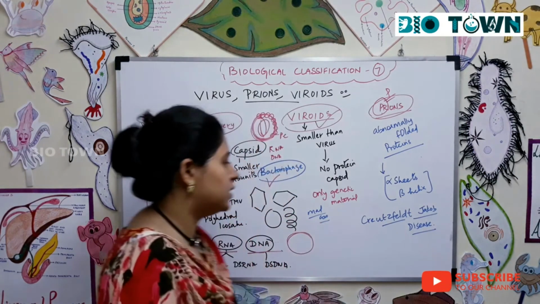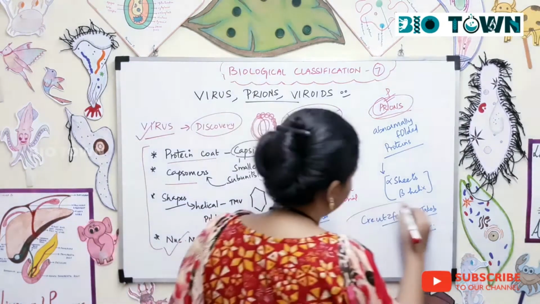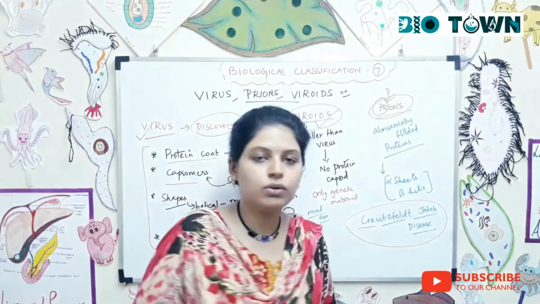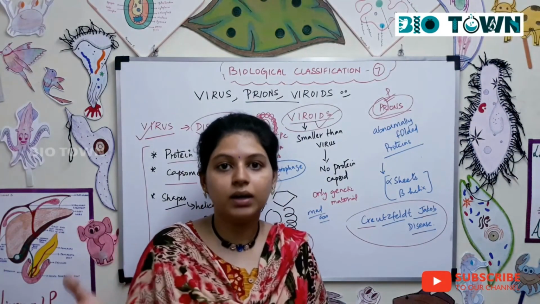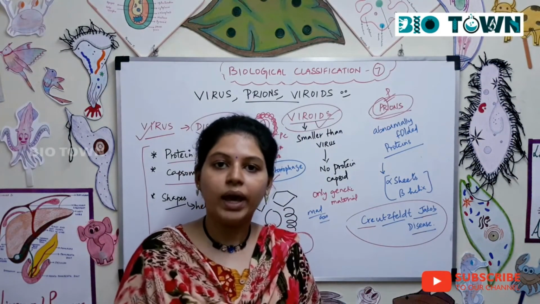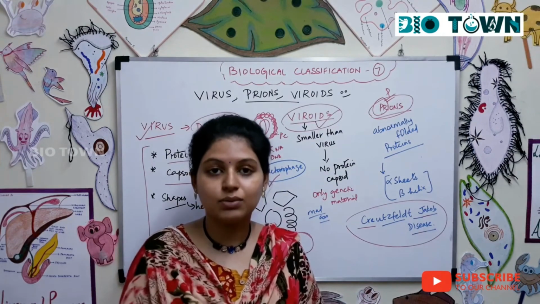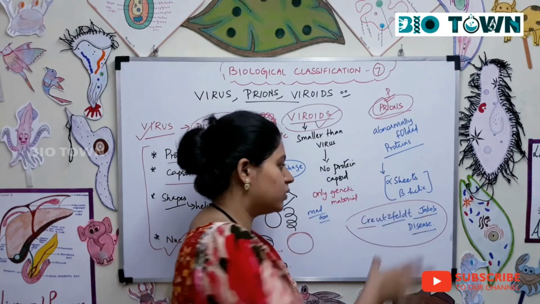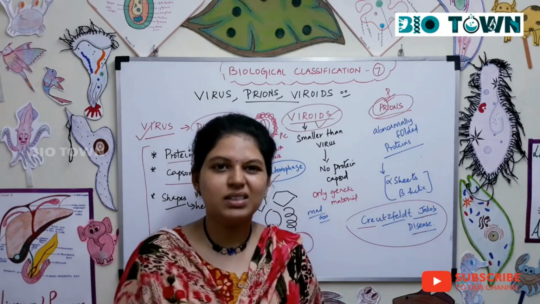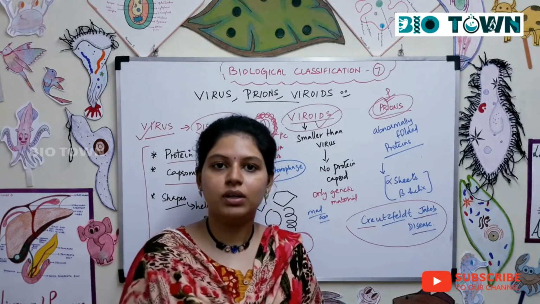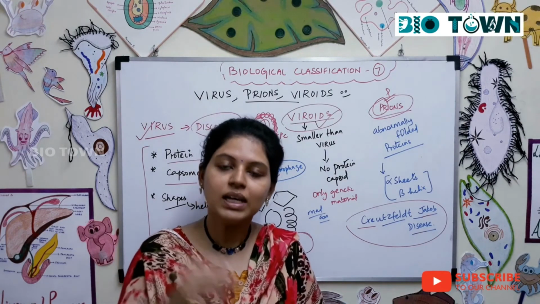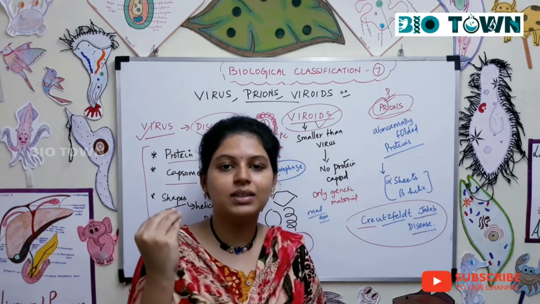So this was first isolated in a person who got Creutzfeldt-Jakob disease. It is almost like Alzheimer's, a nervous disorder, where you have shivering of hands as well as memory loss, right? So that is what is called Creutzfeldt-Jakob disease. But this is neither exactly a communicable nor a non-communicable disease, because these prions are present in the blood.